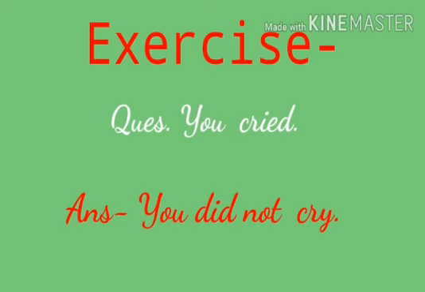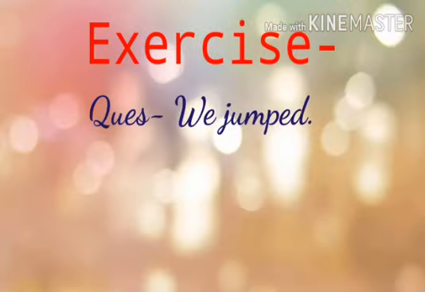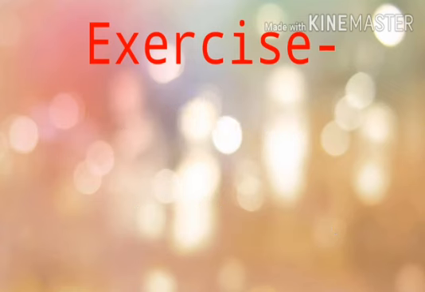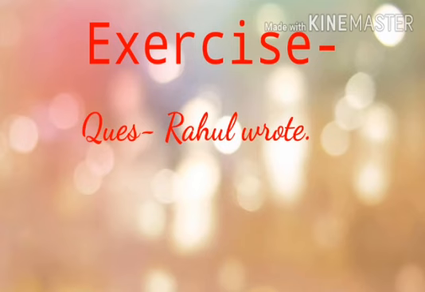Now we will have our next question. We jumped. Now change this sentence into its negative form. You already have learned the rules. Think quickly. You are absolutely right, students. We did not jump. The negative form of we jumped is we did not jump. Very good. Next question, Rahul wrote.